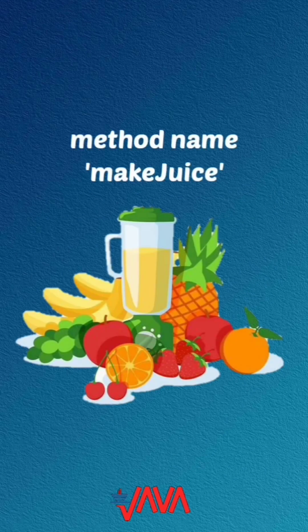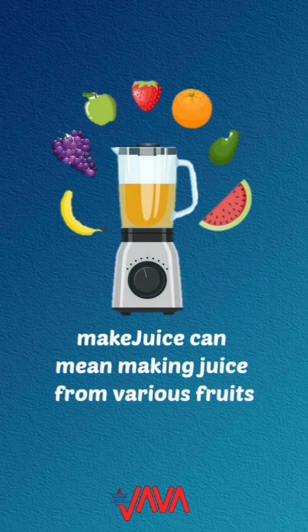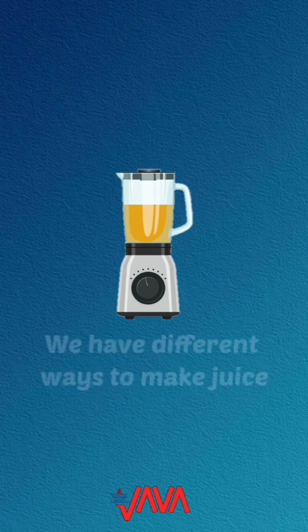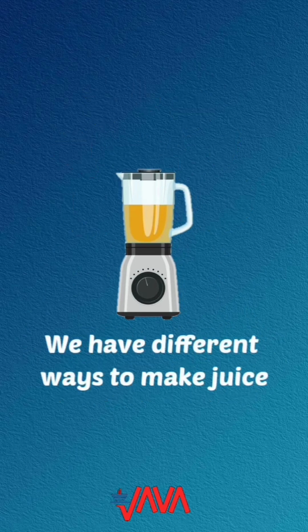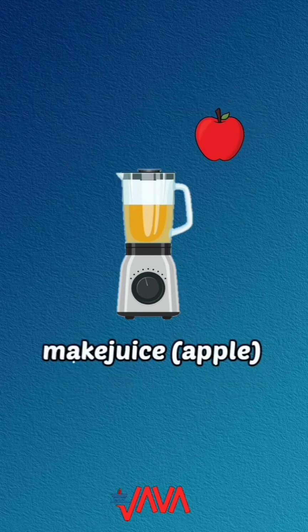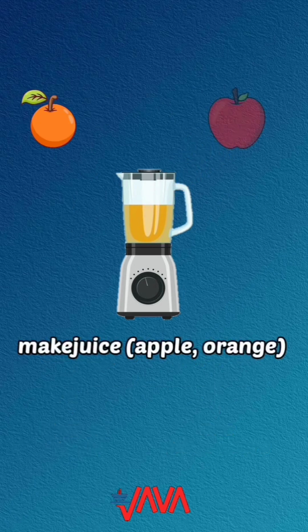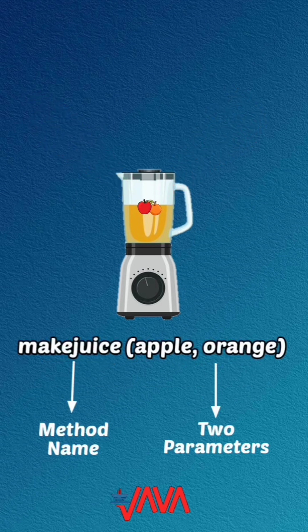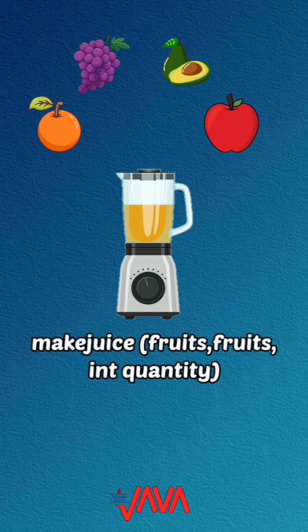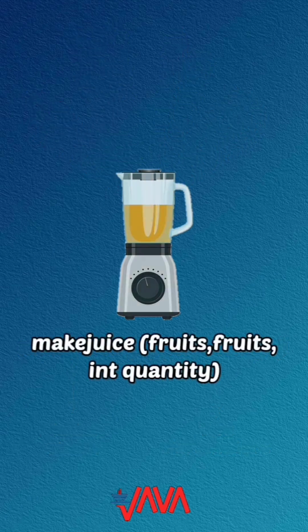Imagine you have a method called makeJuice. MakeJuice can mean making juice from various fruits. We have different ways to make juice. Make juice with one fruit, like an apple. Make juice with two fruits, like an apple and an orange. Make juice with different quantities of fruits.